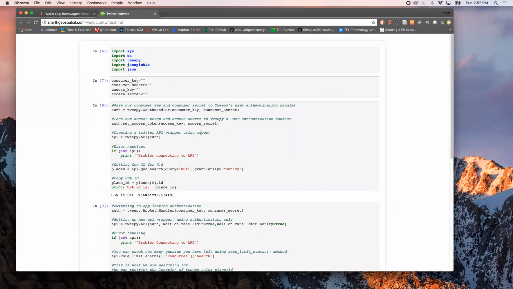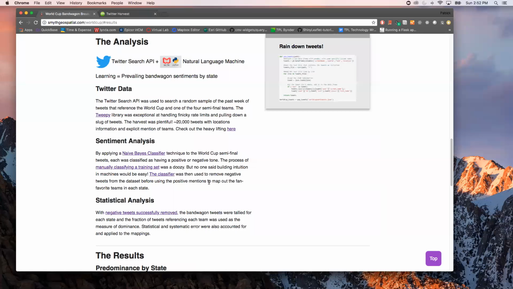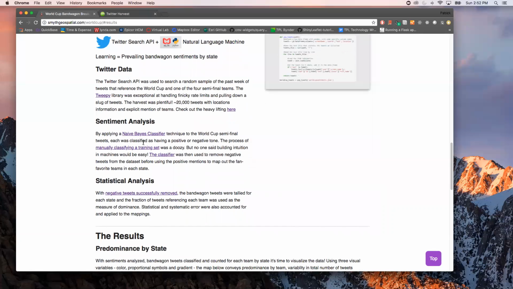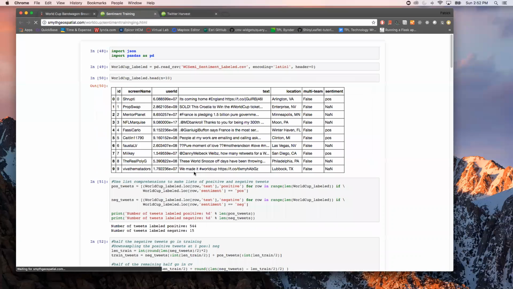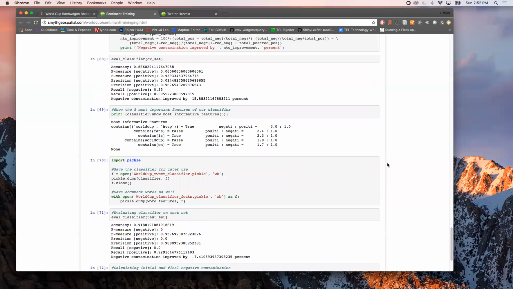So these are the steps I used to connect to the search API and pull down a slug of tweets that I then analyzed using a naive Bayesian classifier. I even have the classifier code up here that I used.